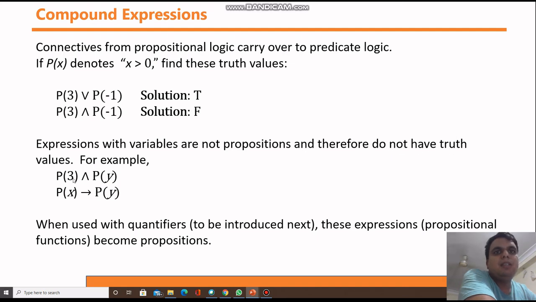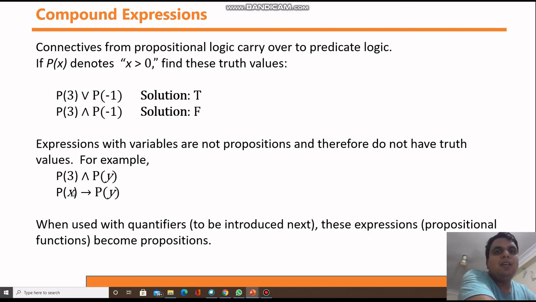See here, P(3) and P(y). This statement may be true, no doubt, but you don't know the truth value of P(y). y is the variable, guys, so instead of y you could get any value. You are not sure, and this is not a proposition. That's why this complete statement is not a proposition.